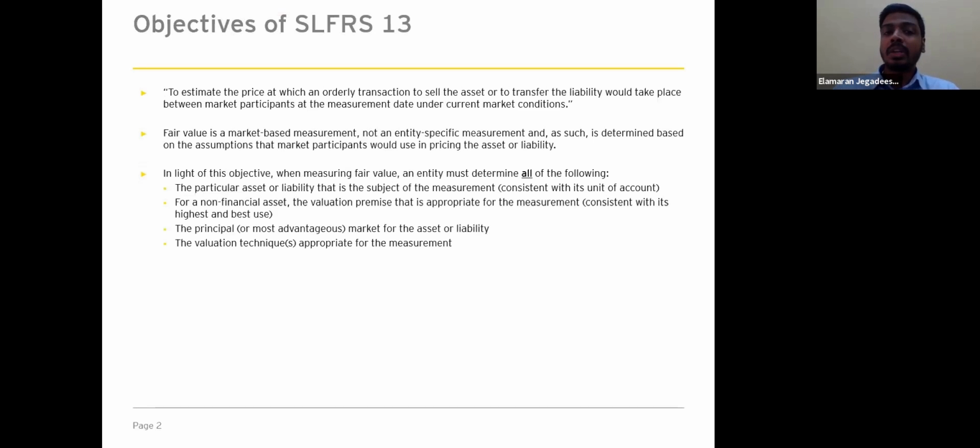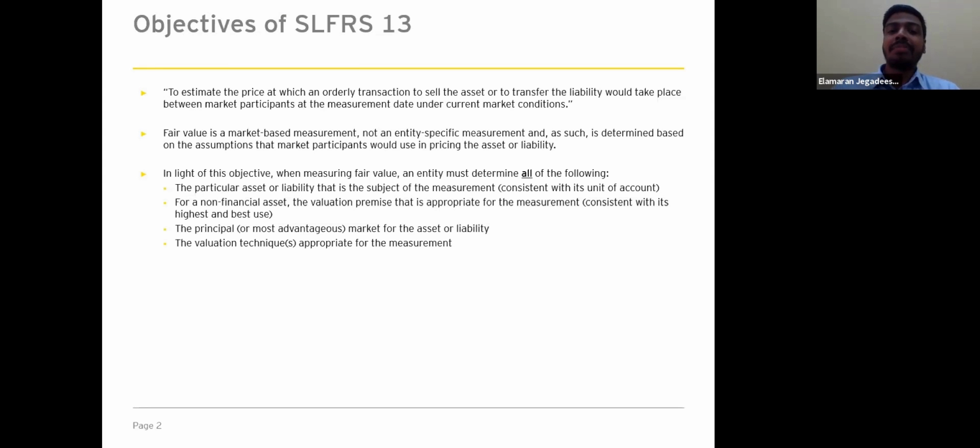So here we have included the objectives of IFRS 13. The key objective of this standard is to increase the consistency and comparability of the fair value which has been recorded in the financial statements. As I mentioned earlier, fair value is a market-based measurement and it's not an entity-specific measurement. So the market participants will use various assumptions in order to measure the assets and liabilities.